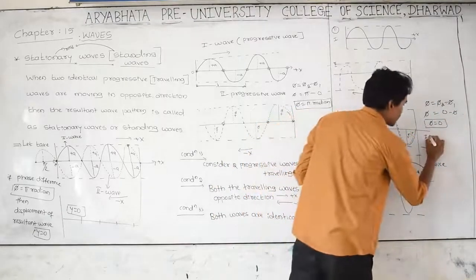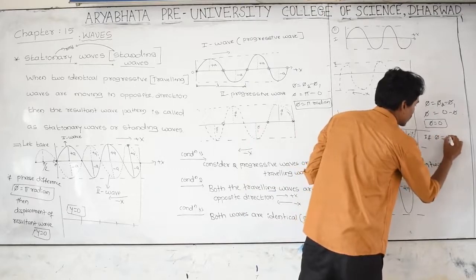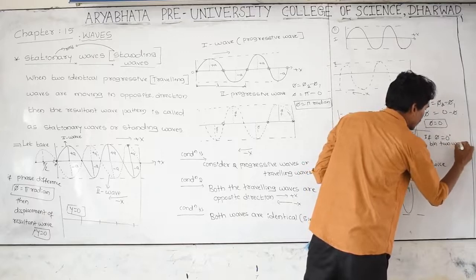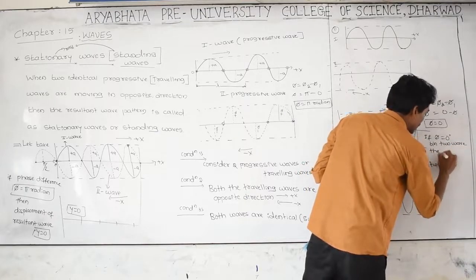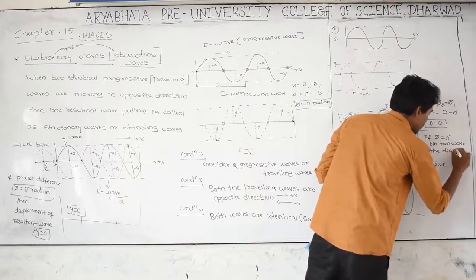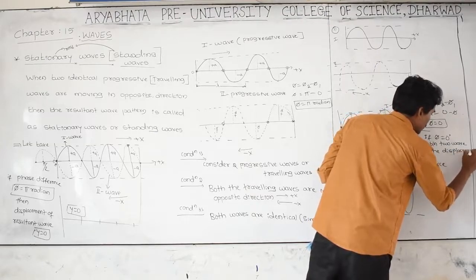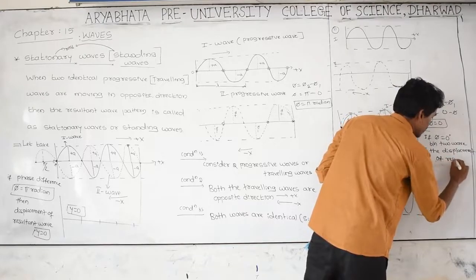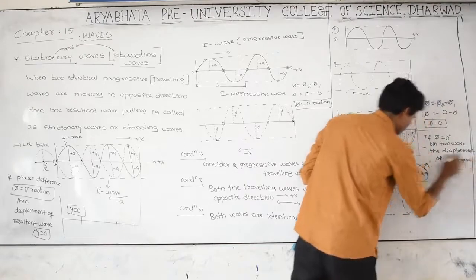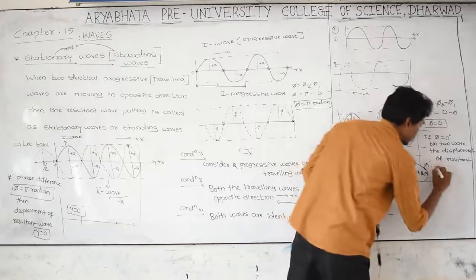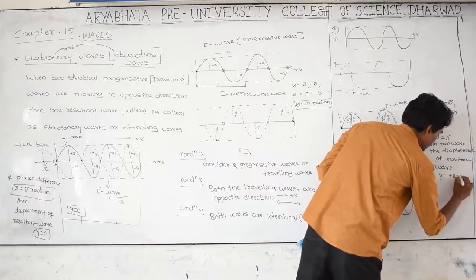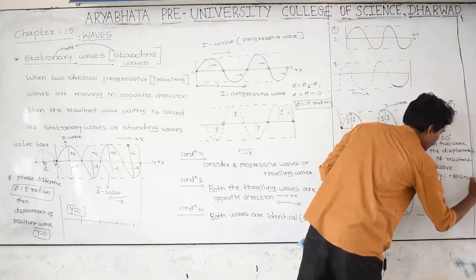If the phase difference between these two waves is 0 degrees, then the displacement of the resultant wave, here is the resultant wave, that is y equal to plus 2a sin of omega t minus kx.